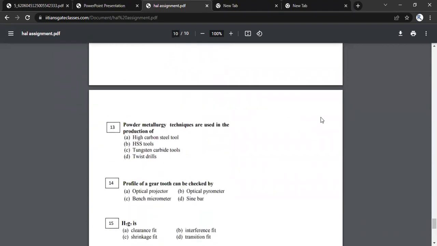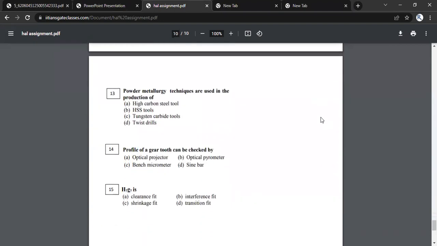Many questions you can answer, but some questions are there like powder metallurgy. We don't bother so much about it for the GATE examination, but many questions are there. Many times they ask powder metallurgy questions in many PSUs, right? So these are the things that bother us, and that can be solved.